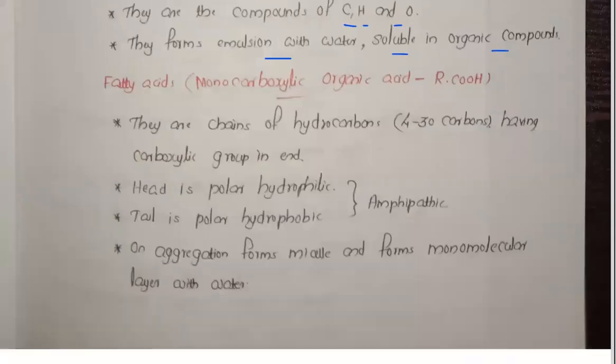The fatty acid, that is a monocarboxylic organic acid, having only one carboxylic group. So they are chains of hydrocarbons. 4 to 30 carbons are present inside, having the carboxylic group at the other end. Now the head is hydrophilic and the tail is called hydrophobic. Hydrophilic means able to attract water. Hydrophobic means repelling water, moving far away from the water. On aggregation it forms micelles and forms a monomolecular layer with the water.